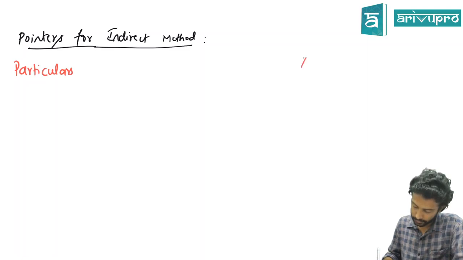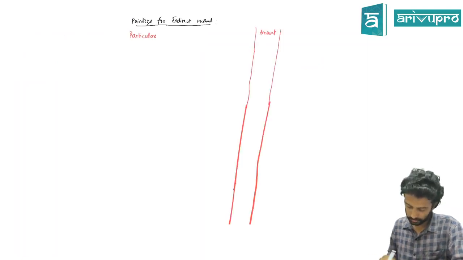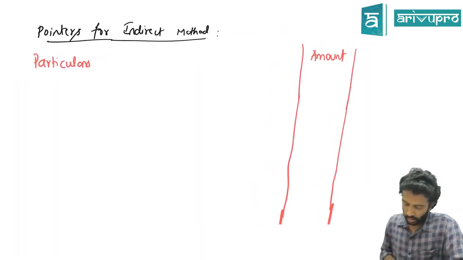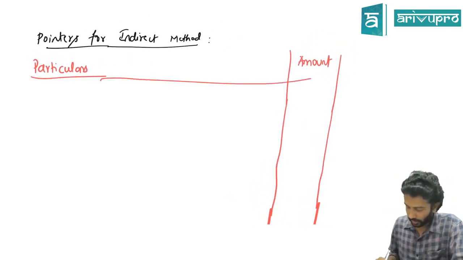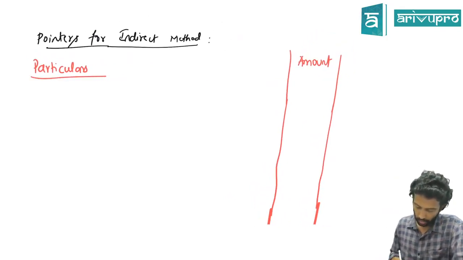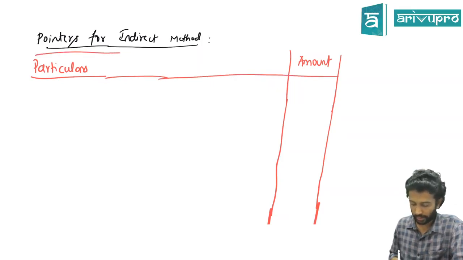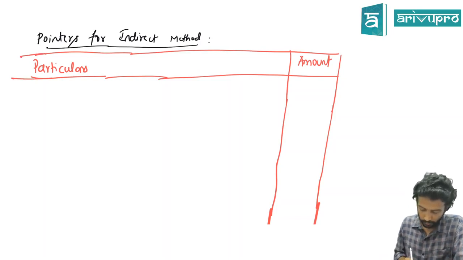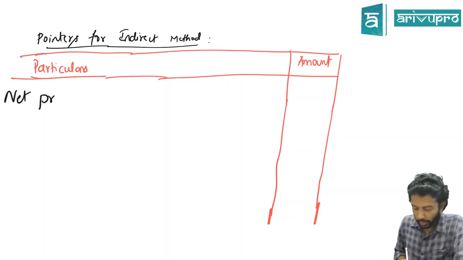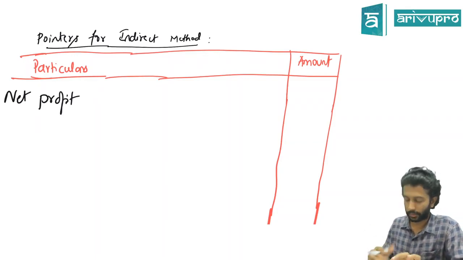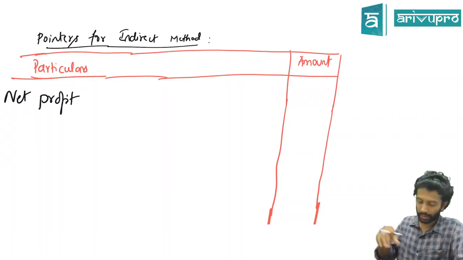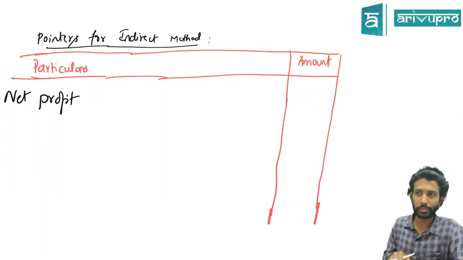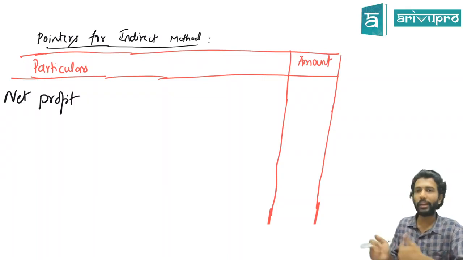Particulars, amount. I think two columns is okay. Alright. The first thing, or our starting point under indirect method, is net profit. Net profit could be anything. It keeps changing in the problem. I will assume that they have given one particular type of net profit and do a few adjustments. That is not the case in every problem. When we come to the problem, we'll refer to the sheet and see why we are not doing what is mentioned here, because net profit will keep varying in every problem.